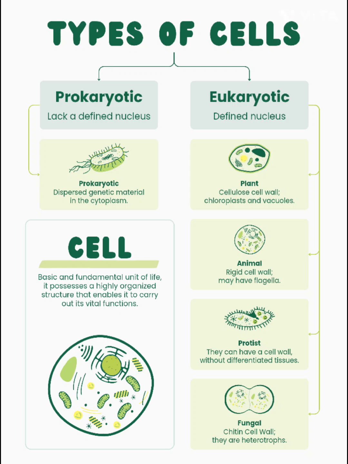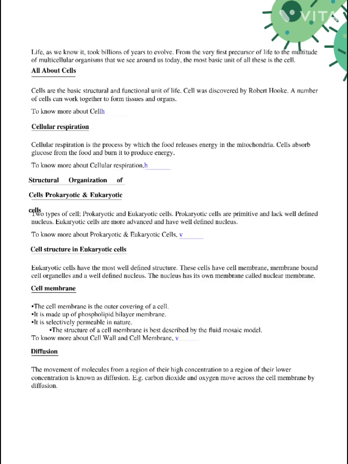Fungi have a chitin cell wall, and they are heterotrophs. So cells are the basic fundamental unit of life which makes our tissues. So let us discuss it now. Life as we know it took billions of years to evolve from the very first precursor of life to the multinucleated organism that we see around us today. All about the cell. Cells are the basic structural and functional unit of life.